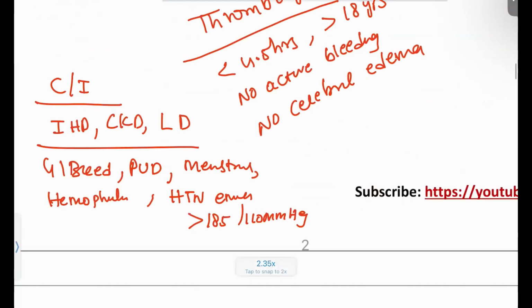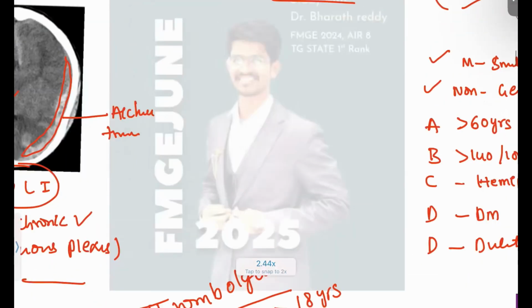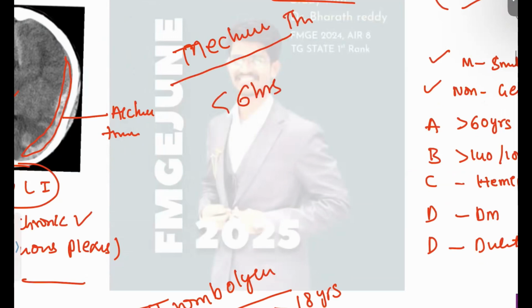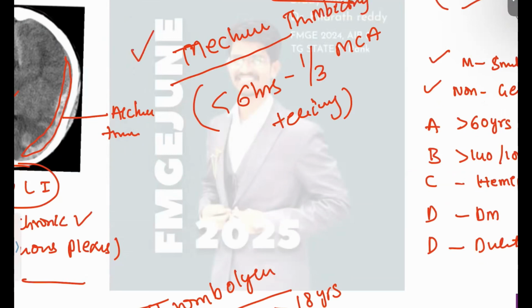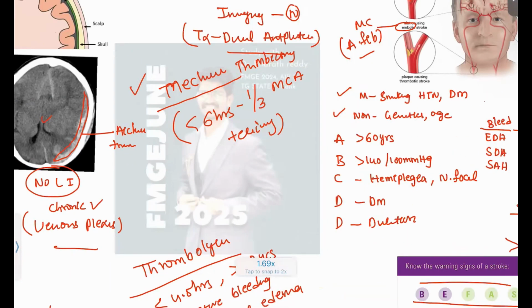And a mechanical thrombectomy can be done. For this mechanical thrombectomy, we have to consider the patient if less than 6 hours, and it only involves one third of the MCA territory. Okay, the ischemia should be less than 6 hours and one third of the MCA territory involved. Then you can go for the mechanical thrombectomy. This is the treatment protocol for all the stroke presentations.